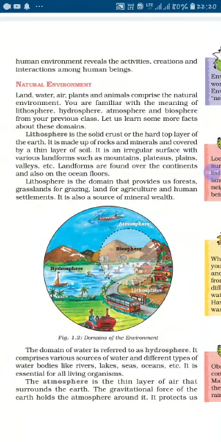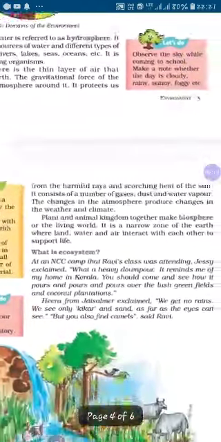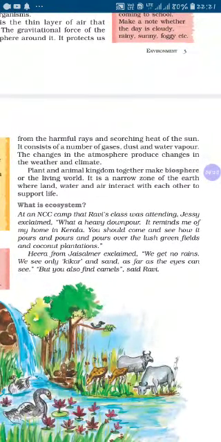The next page. From the harmful rays in the scorching heat of the sun, it consists of a number of gases, dust and water vapor that change the atmosphere and produce change in weather and climate. Because most of the atmosphere is moving, most of the dust particles are also there. It sometimes causes people to sneeze and cough also. The sun's harmful rays are filtered from the sunlight, and only harmless radiation reaches human beings.